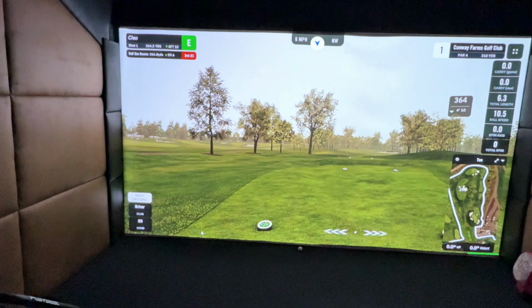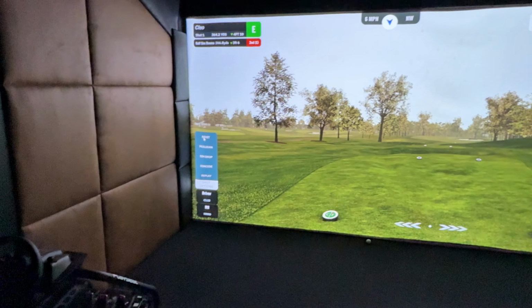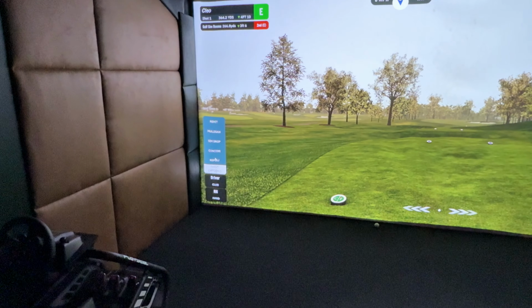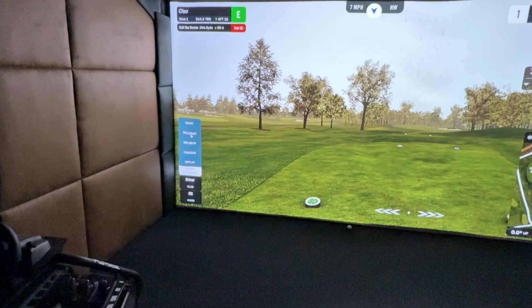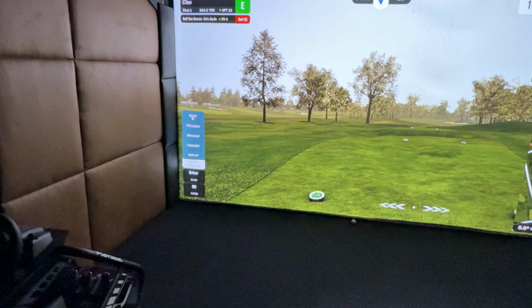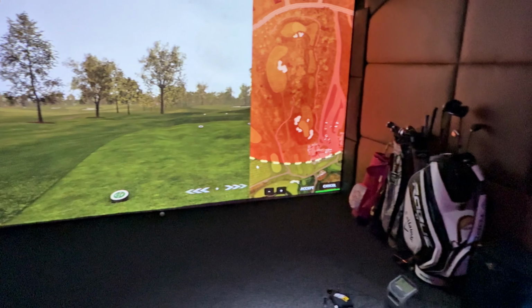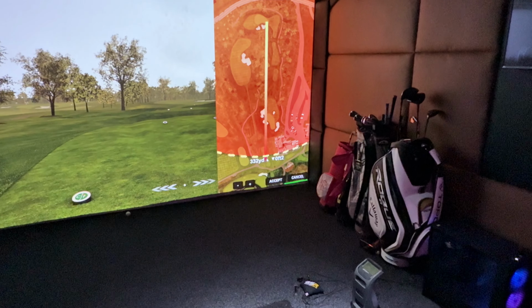Now what it's going to come up with is shot options just down here on the left. So I can do a rehit, mulligan, sim drop, concede, or replay. So if you've got mulligans turned on, this is where you can find it within this shot options menu here. Rehit will give you a 1-stroke penalty. Sim drop, if you are in an unplayable lie, it's going to let you drop back out onto the fairway.